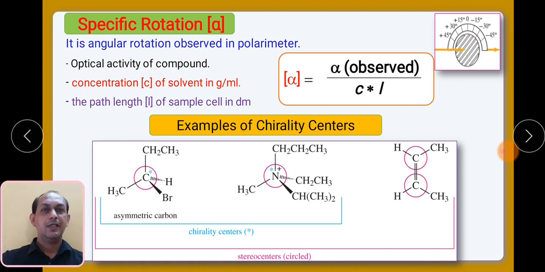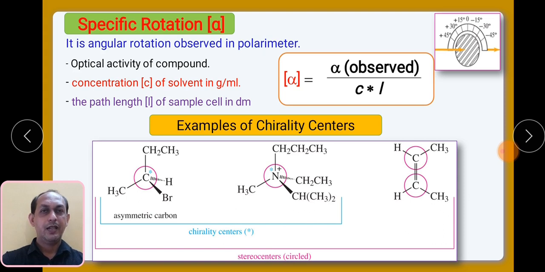Then let us see the term specific rotation. As we know, it is denoted by the sign alpha. So what is specific rotation? Whatever angular rotation is observed in the polarimeter, plus or minus, is called the specific rotation.